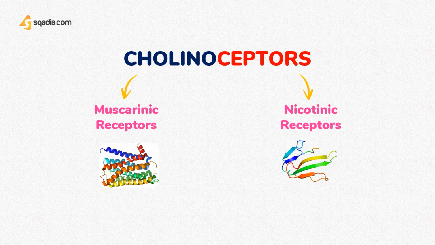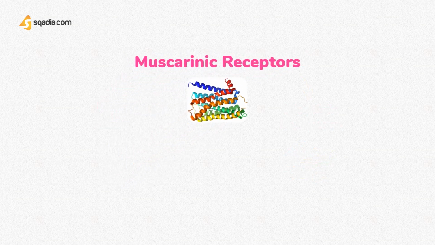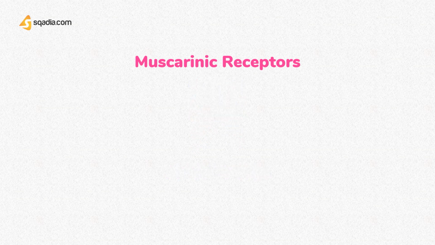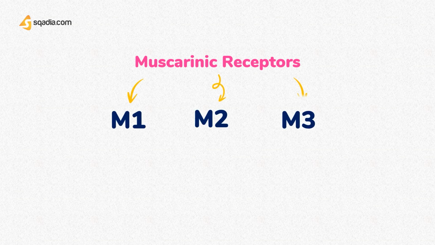nicotine and muscarine, respectively. Talking about muscarinic receptors, acetylcholine released at the nerve terminals of postganglionic parasympathetic fibers acts on muscarinic receptors and can be blocked selectively by atropine. 5 subtypes of muscarinic receptor exist, 3 of which have been well characterized: M1, M2, and M3.